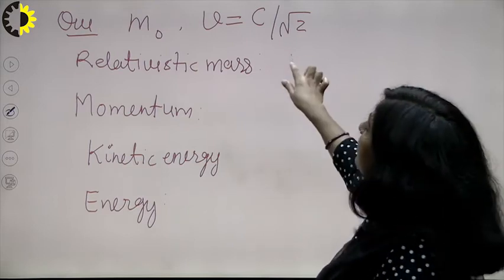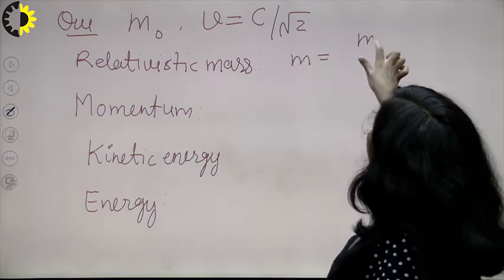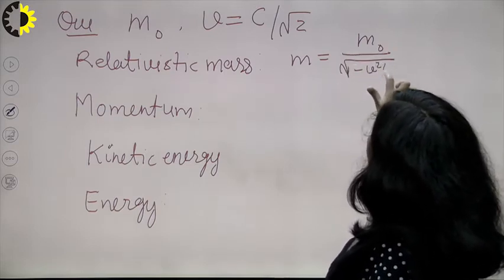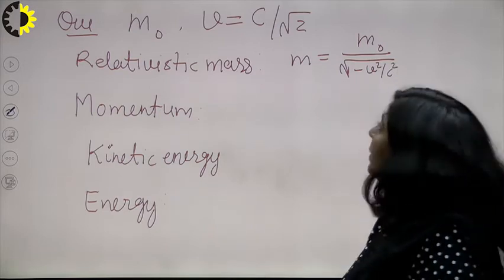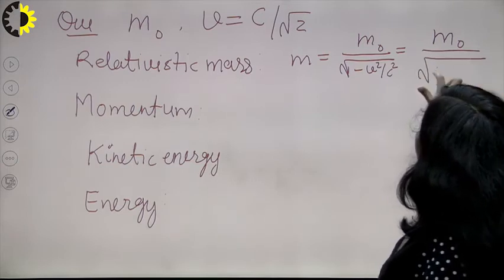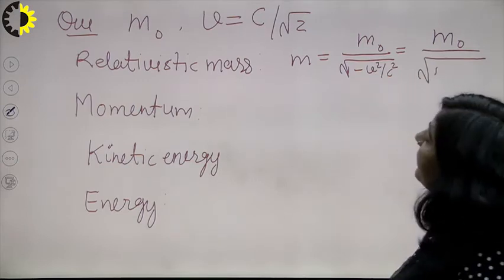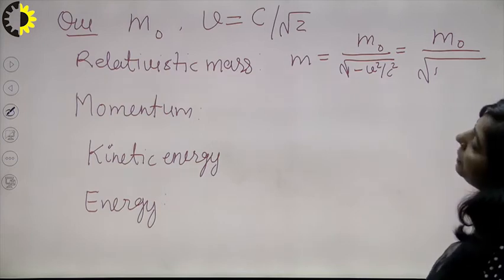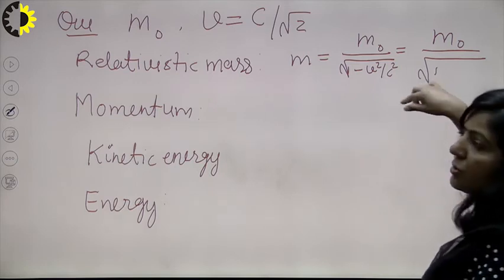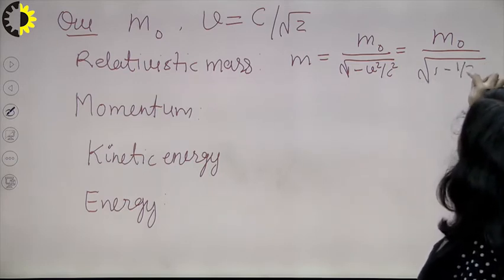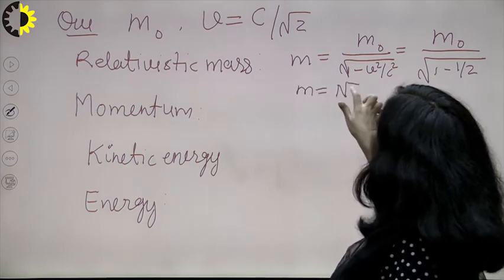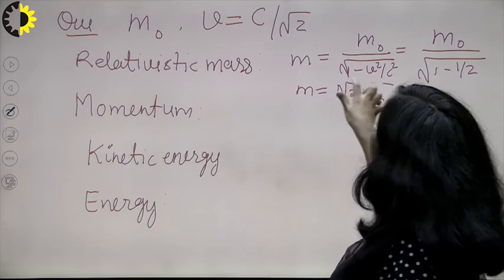So relativistic mass, you know what is the formula for relativistic mass? M is m naught upon root 1 minus v square upon c square. Clear? Now substitute the value of v, that is m naught upon under root 1 minus, instead of v you will write c by root 2. So v square will be equal to c square upon 2, and in the denominator you have c square, so c square will get cancelled. It means that this relativistic mass is root 2 times the rest mass.